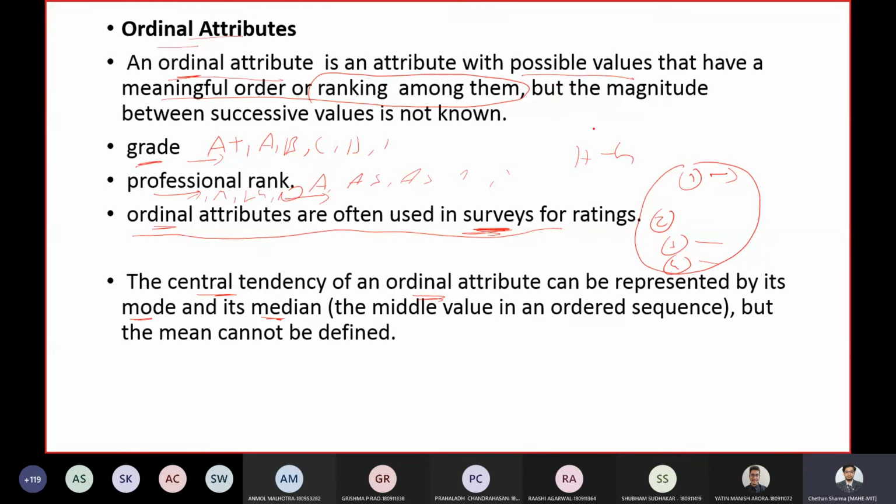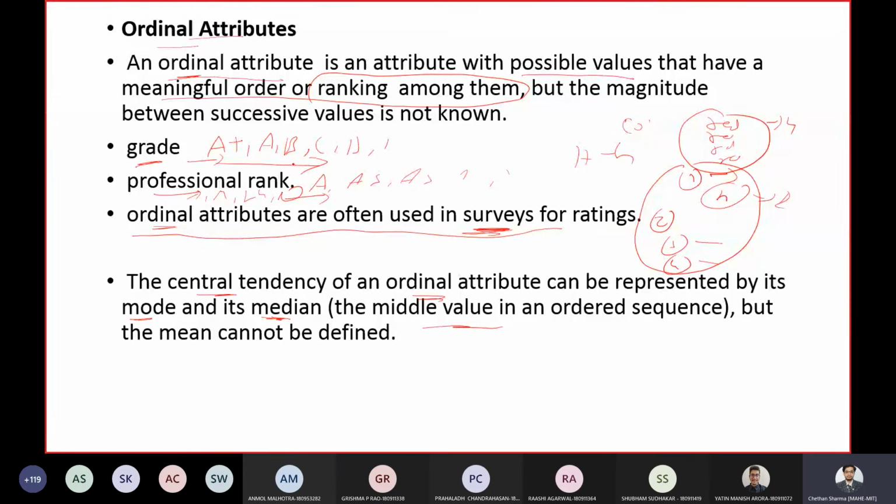For example, in color, red is occurring four times, so the mode would be 4. Black is occurring twice, so the mode of this will be 2. So you can use this mode as well as the median, that is the middle value in an ordered sequence, because it can be ordered in a particular way.